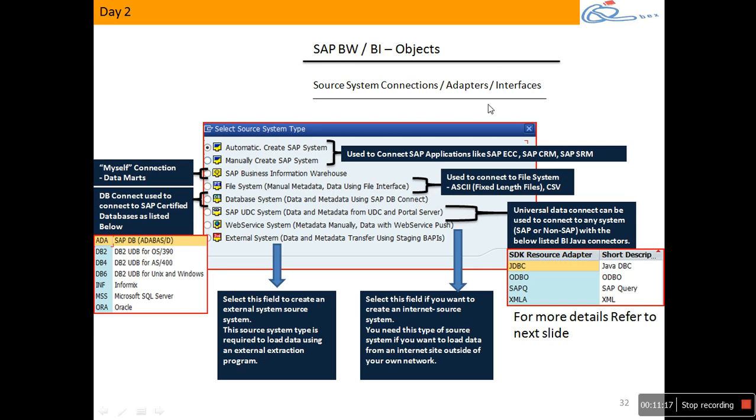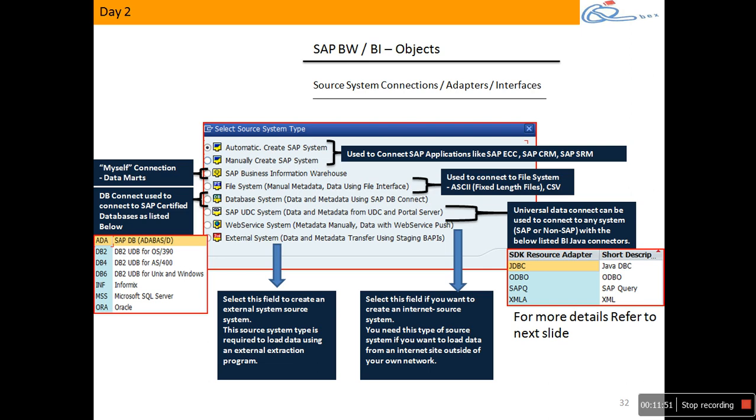Then there is something called DB Connect. By using DB Connect, you can extract data from SAP certified databases. Only SAP certified databases can be connected to BW by using DB Connect. And this DB Connect does use ABAP programs to connect. To establish a DB connection to an SAP certified database, it does use the ABAP stack. And performance wise, this is a lot better.